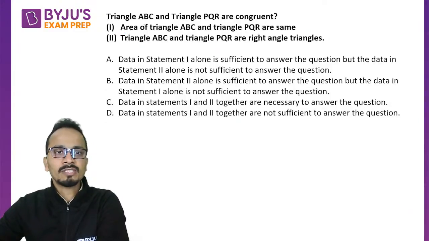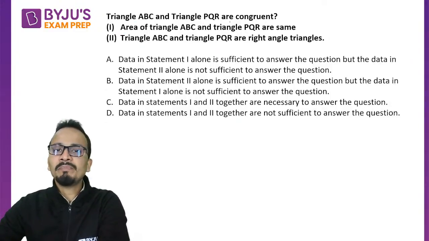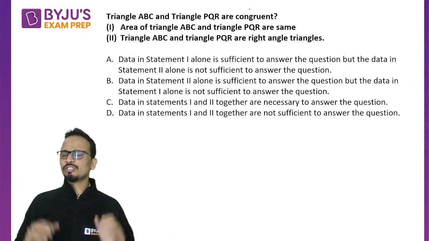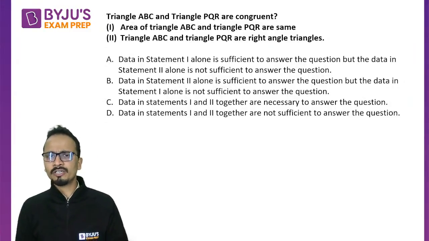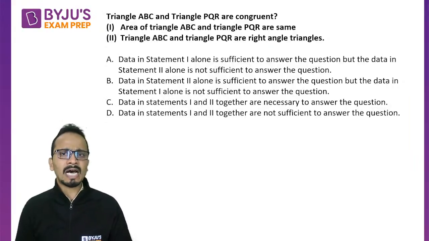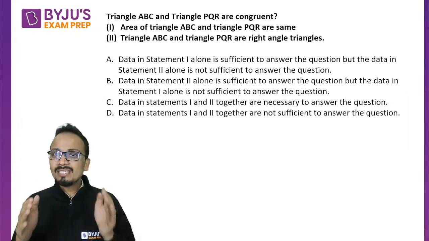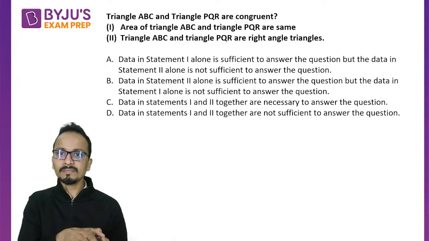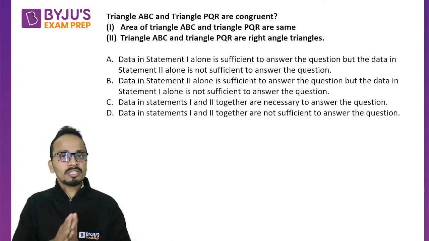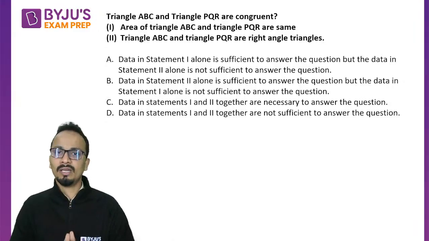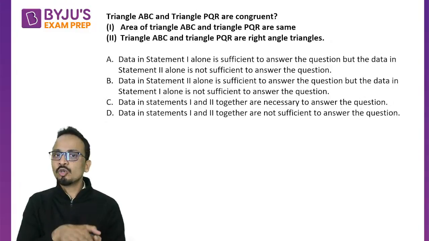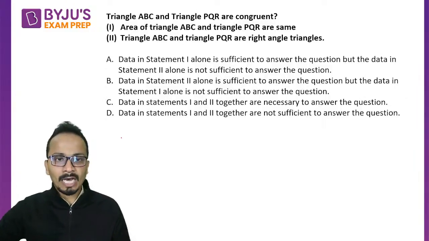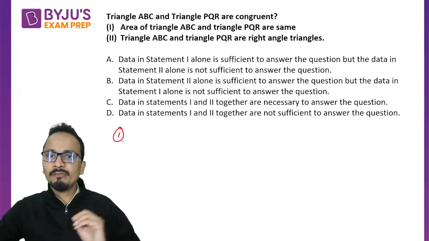Now we have to find out whether triangle ABC and triangle PQR are congruent or not. First of all, you need to understand the definition of congruent triangles. Congruent triangles are equal triangles, absolutely same triangles, or I can say overlapping triangles. So all 3 sides should be equal. Such triangles are congruent triangles. They should be overlapping triangles. Okay, now what I'll do is I'll treat both the statements individually.